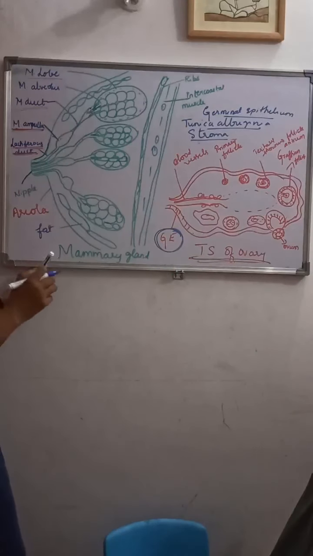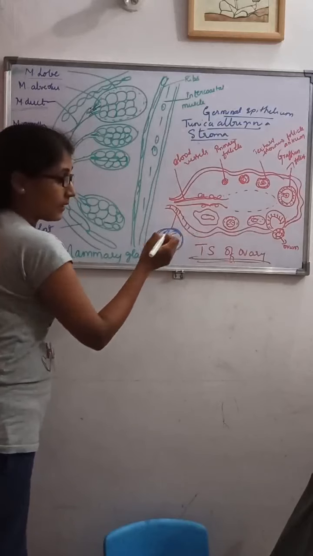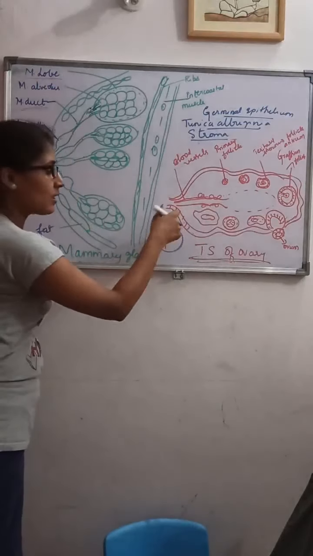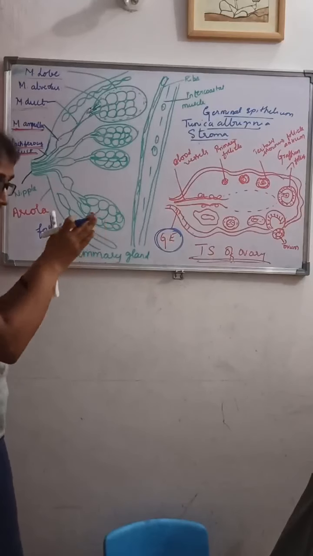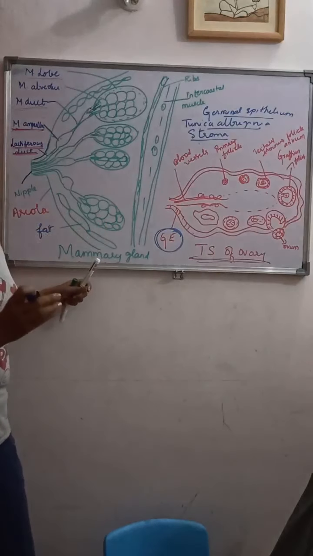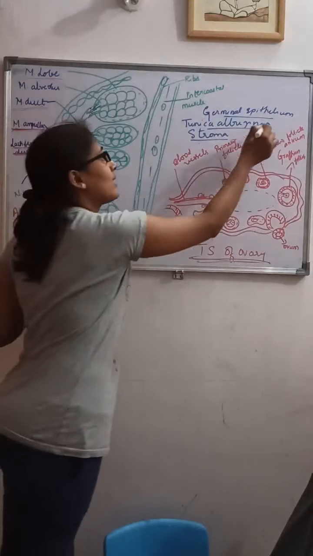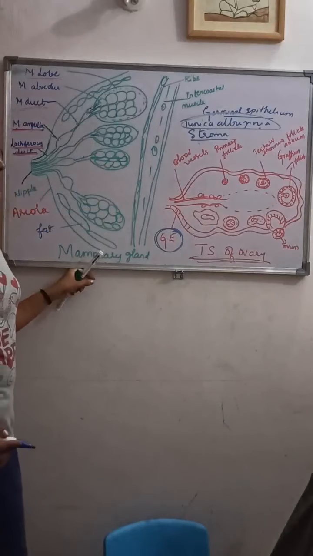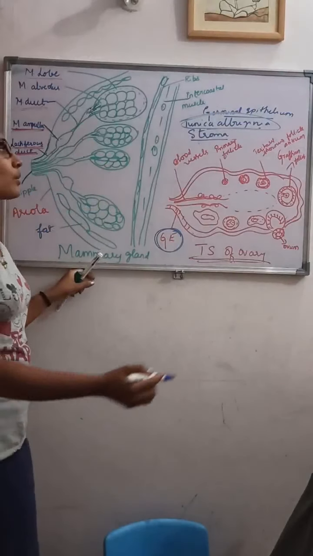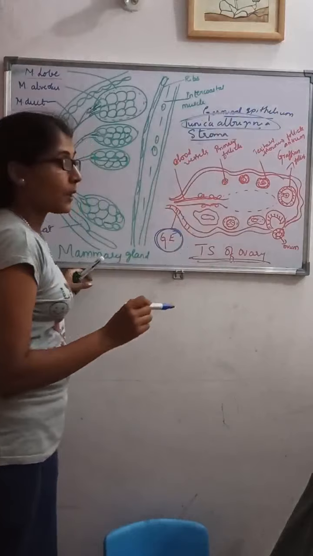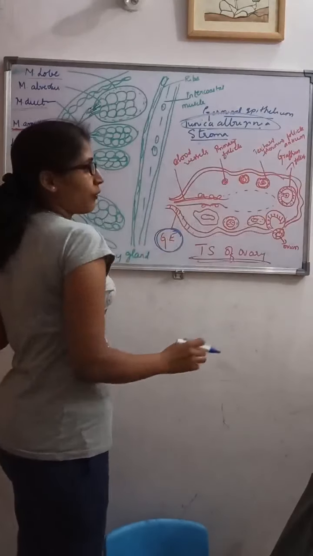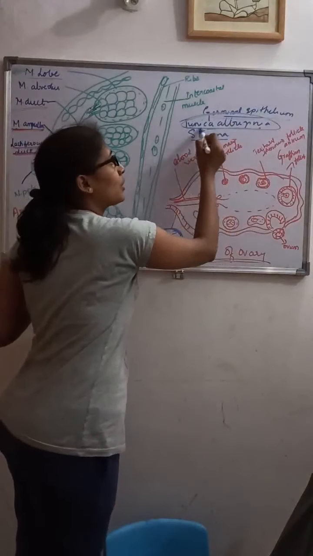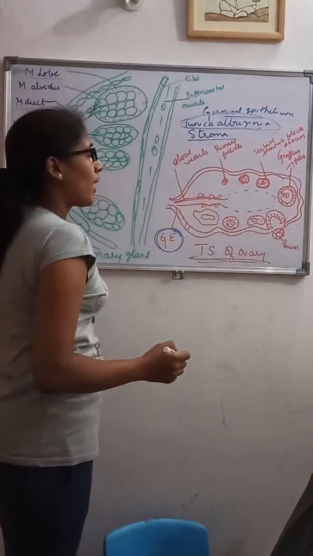So outside of the cortex, that means the outer ovarian cortex, and the inner germinal epithelium, in between those there will be a weakly developed connective tissue, that is nothing but the tunica albuginea. So this is the TS of the ovary. Understood? So these consist of germinal epithelium, tunica albuginea and the stroma.